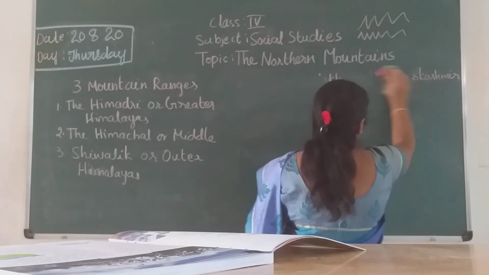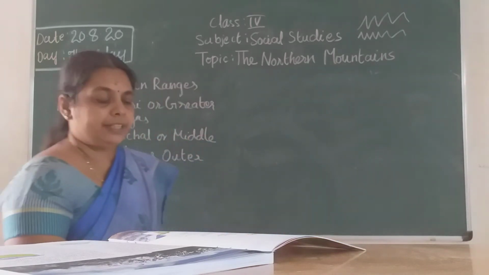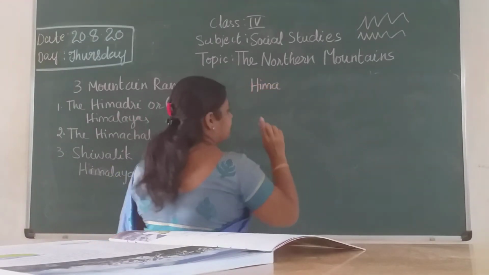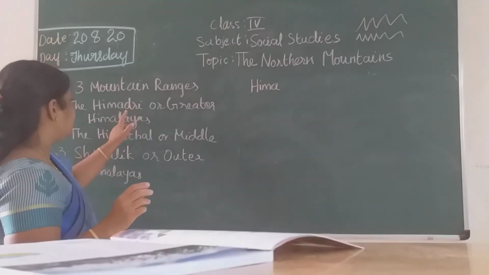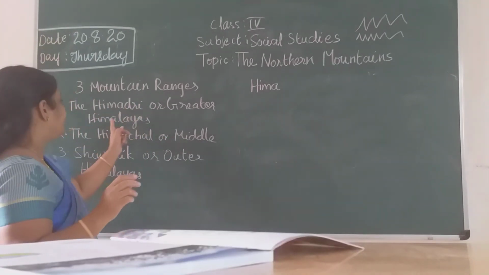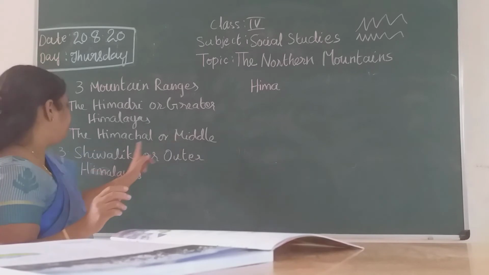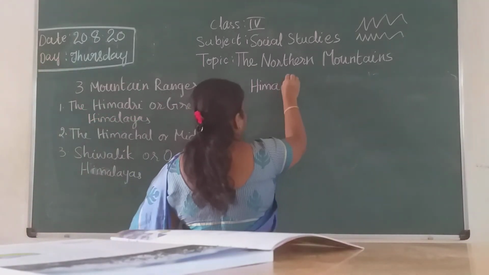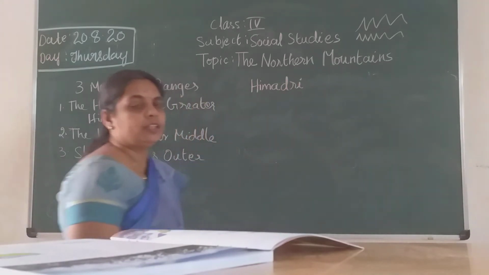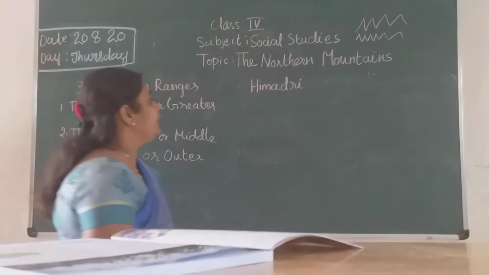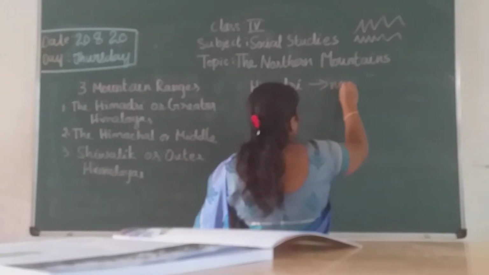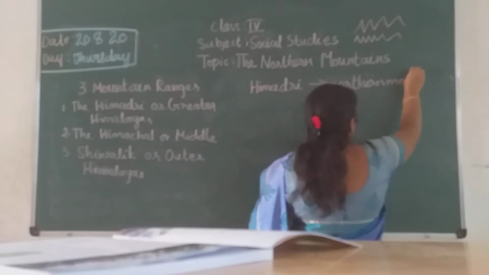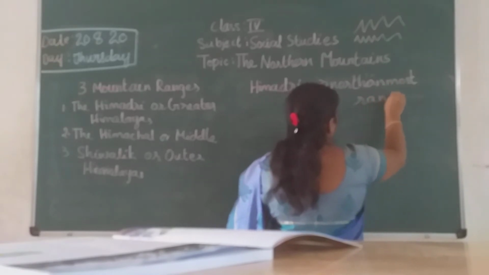The Himadri or the Greater Himalayas. In the Himalayan range we saw three ranges. First one is Himadri or Greater Himalayas, the Himachal or the middle, and then Shivalik or the outer Himalayas. So the first one is the Himadri or the Greater Himalayas, children. It is the northernmost range of mountains, on the northern side.